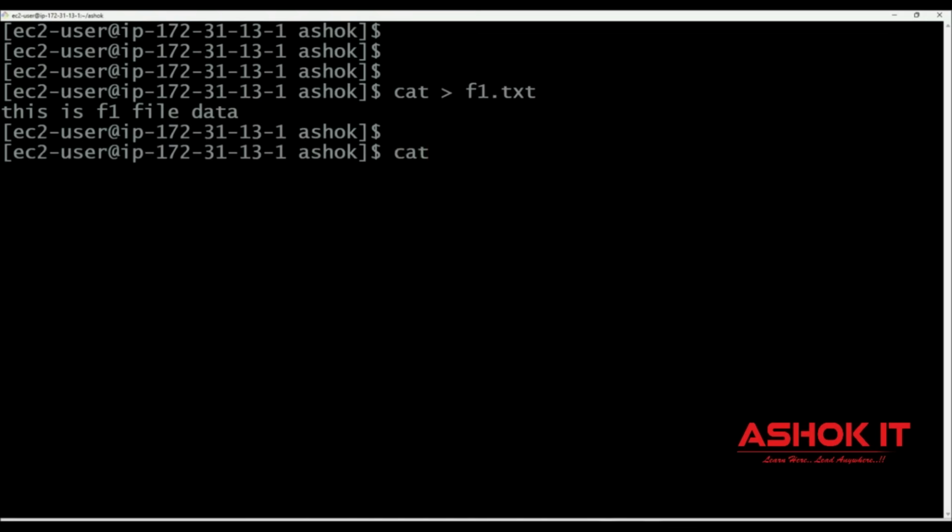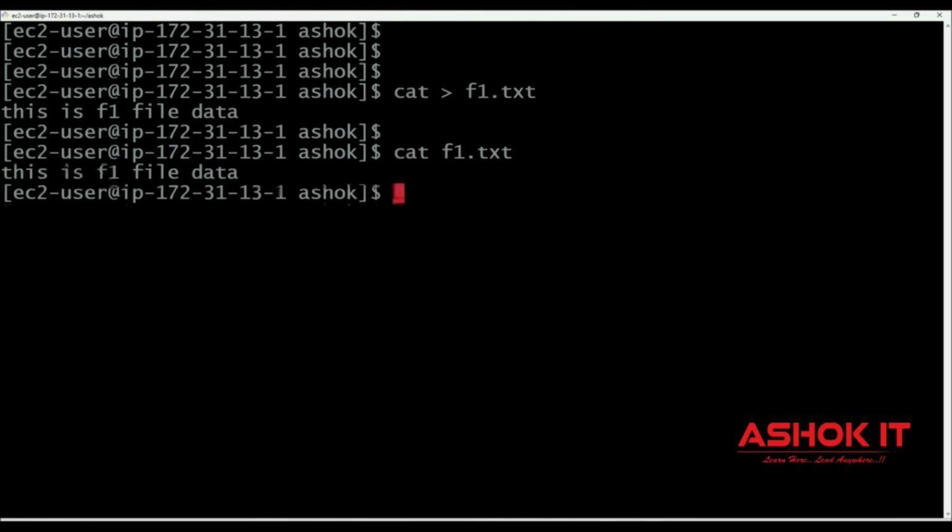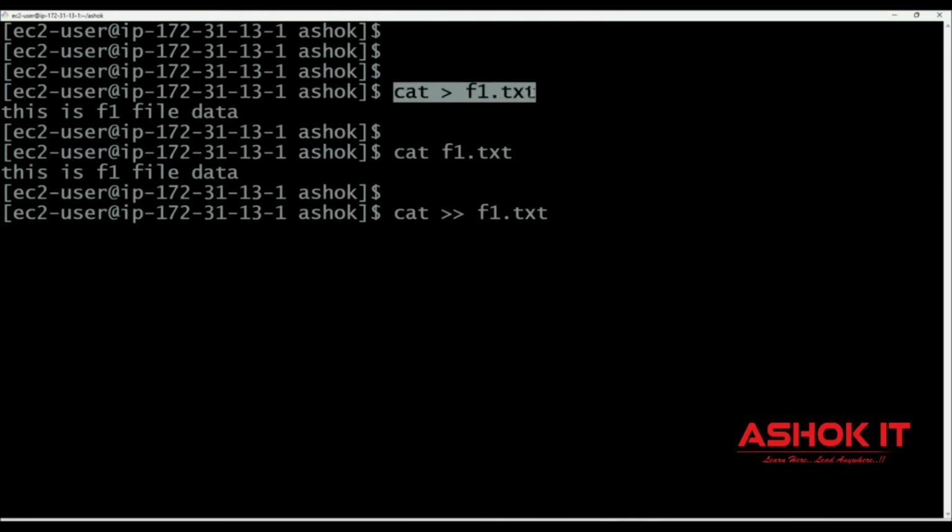Now I can use the same cat command with the file name to print the data in the file. cat space file name, which is printing the data in the file. If you want to append the data to the same file, then you can use cat double arrow f1.txt. Remember, when you use single arrow, it will overwrite the old data. Only the latest data will be available.